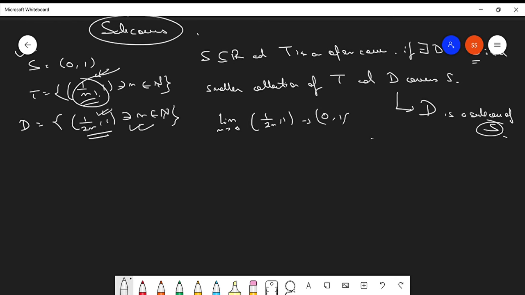Examples you may ask. Now, examples are basically direct results of the Heine-Borel theorem. Any closed and bounded set is a compact set. There are some counterexamples, but we are not going to discuss those. Let's take the general case.